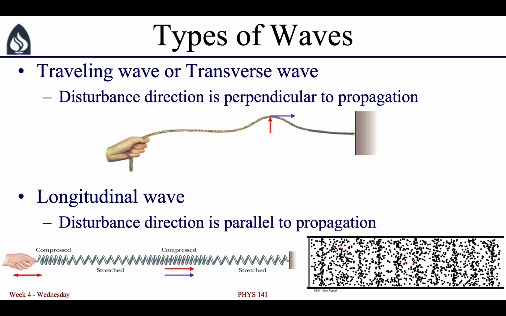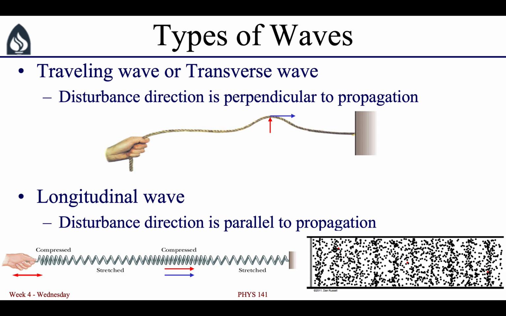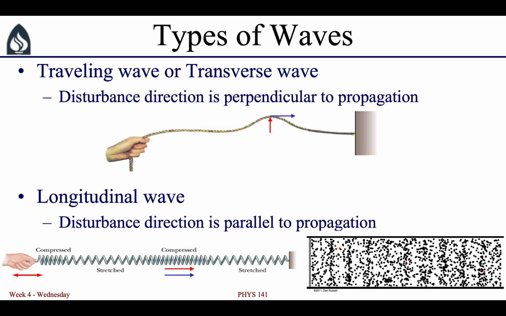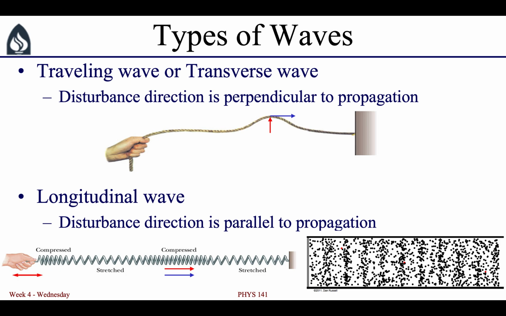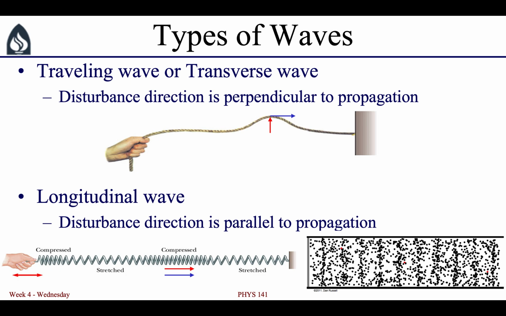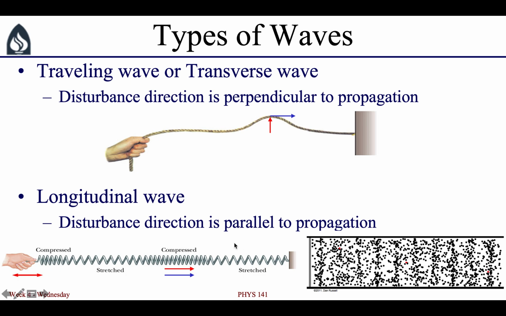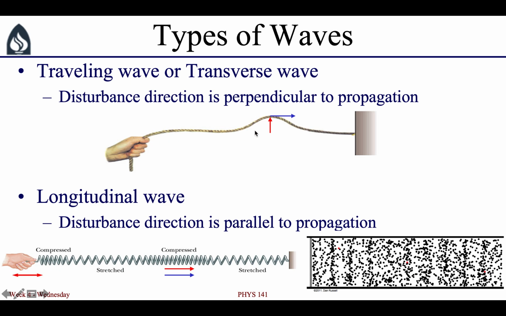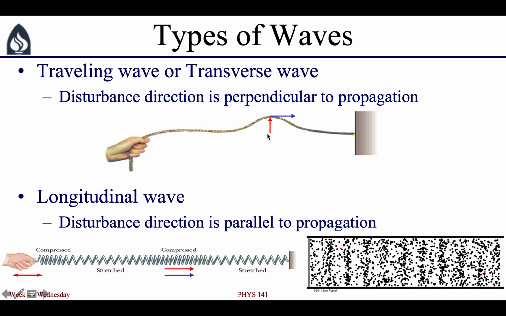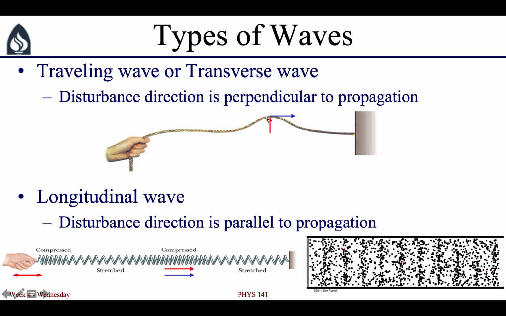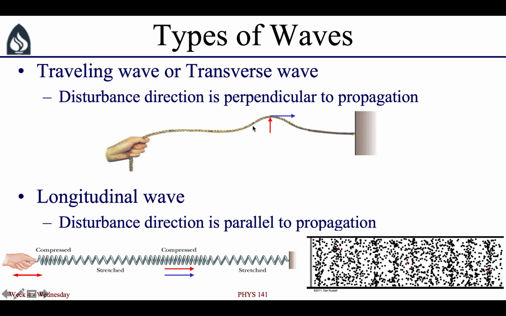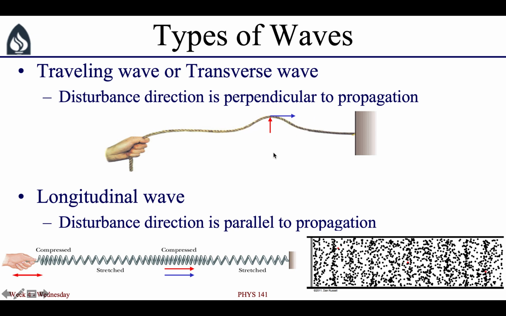Waves can be broken down into a couple of types. The traveling wave or transverse wave occurs when the disturbance direction is perpendicular to the propagation direction. So here we have a picture of a person wiggling a string up and down and sending a pulse down the length of the string. The disturbance direction is vertical, but the wave is propagating in the horizontal direction.